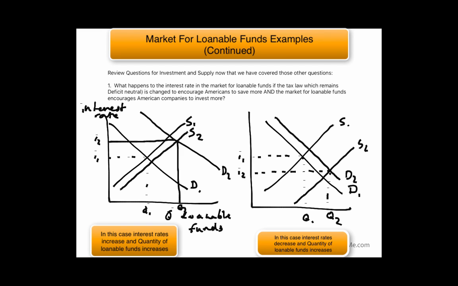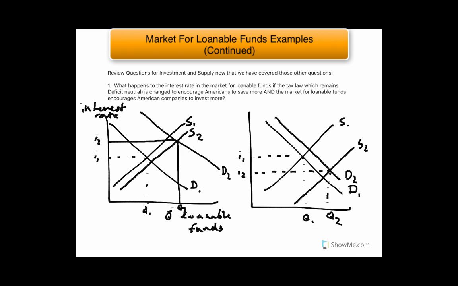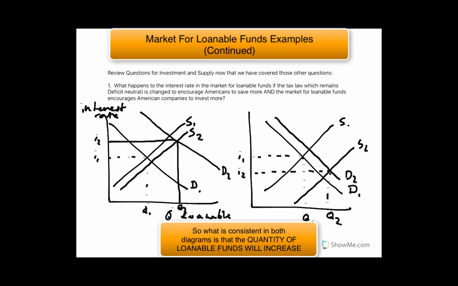But in either case, the quantity of loanable funds is higher than it was in the initial equilibrium. So that's the answer. We can't say from this information what happens to the interest rate. The only thing we know for sure is that the quantity of loanable funds goes up. We would have to know something about the magnitude of these changes to know what happens to the interest rate.